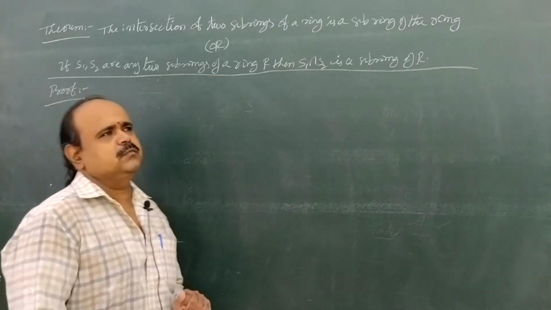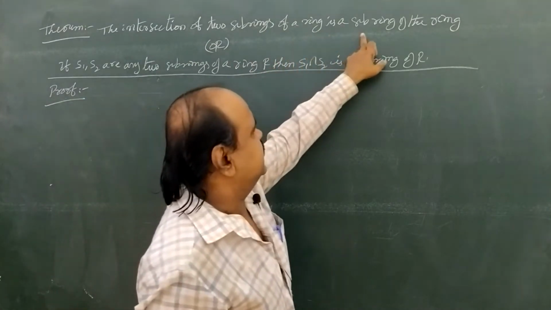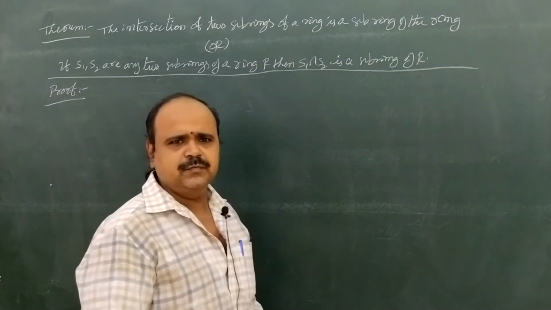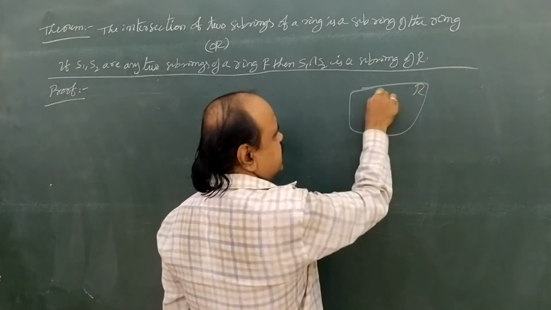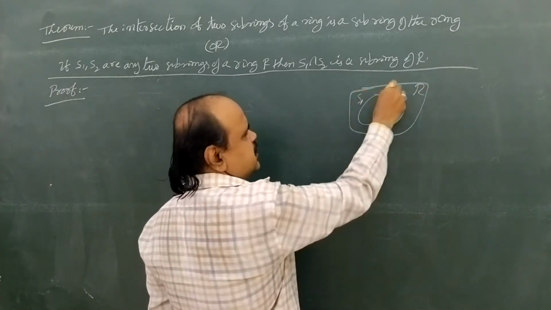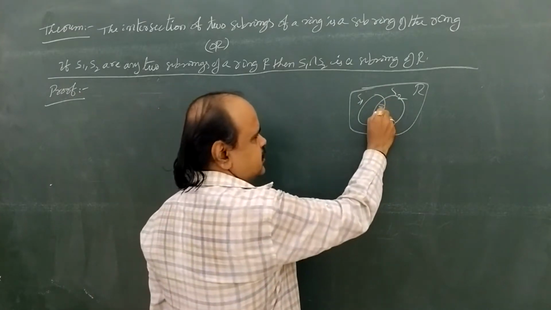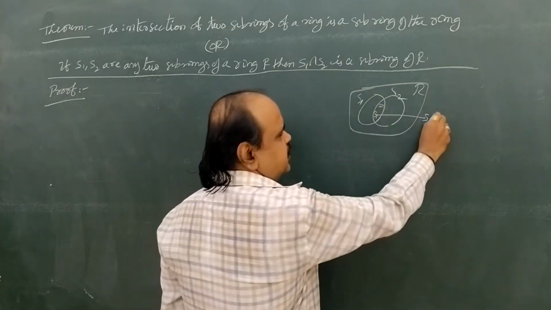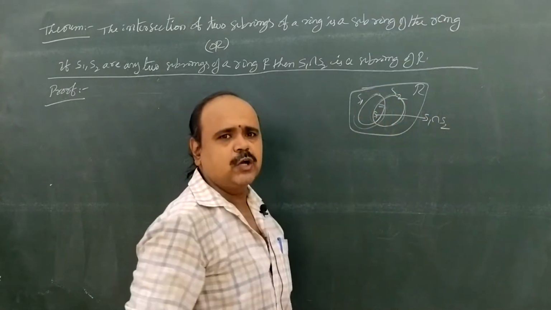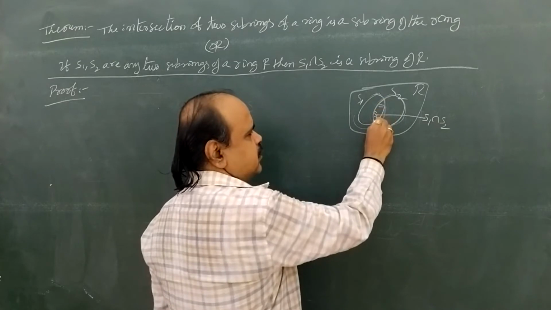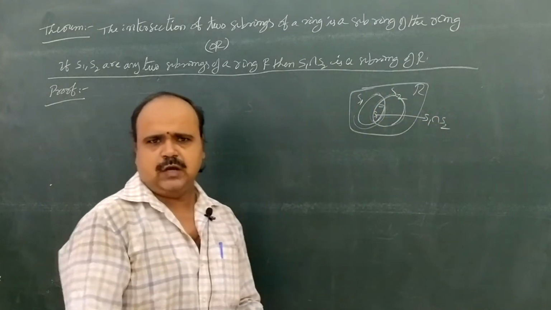Next comes the theorem. The intersection of two subrings of a ring is again a subring of the ring. Suppose capital R is a ring and S1 and S2 are two subrings. Then we have to prove their intersection, S1 intersection S2, is also a subring of capital R. That is what we are going to prove.